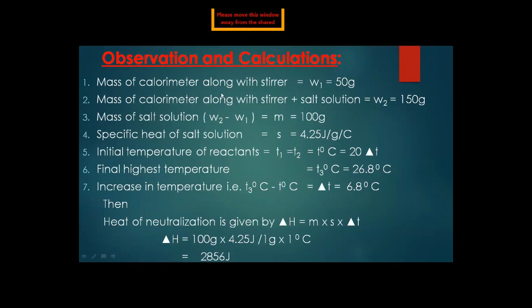The mass of the calorimeter along with the stirrer, shown by W1, is 50 gram. First we have only the mass of the calorimeter apparatus with the stirrer. Secondly, we put in the salt solution, and W2 is equal to 150 gram. So we will find out the mass of the salt solution.